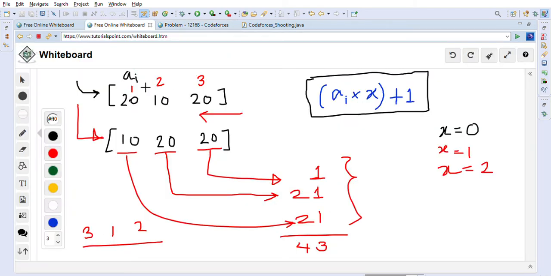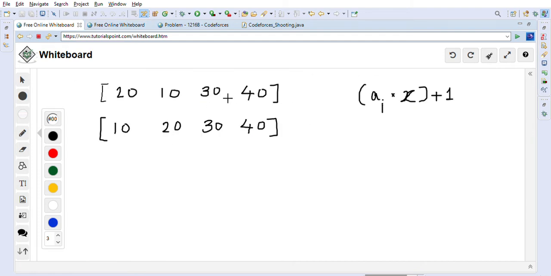Because 1 is also 20 and 3 is also 20. So 1 3 2 is another possible answer, which will give us the same amount of shots, right? So these are the positions we have to output. So this is the greedy approach we are going to follow to solve this problem on Codeforces called Shooting.